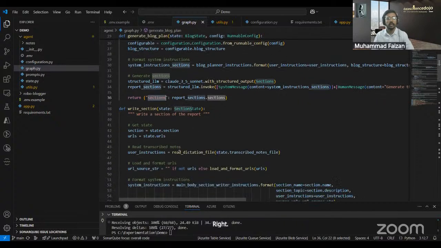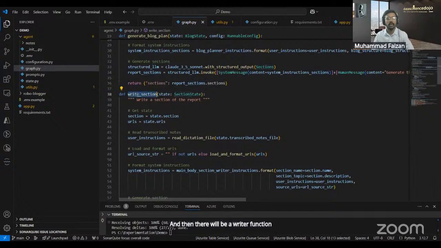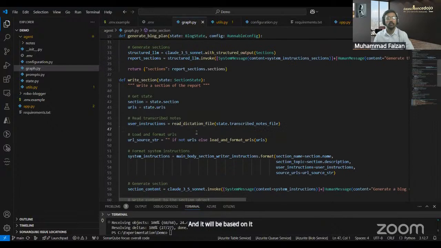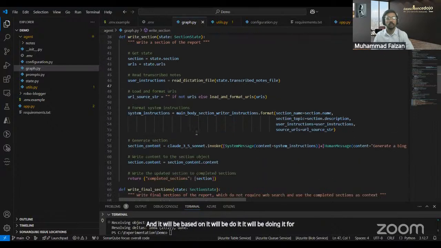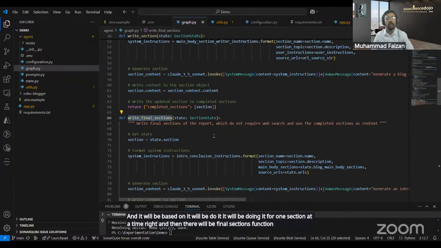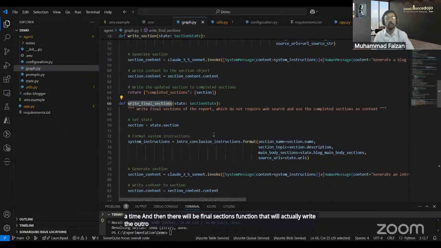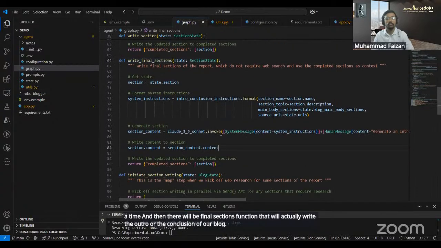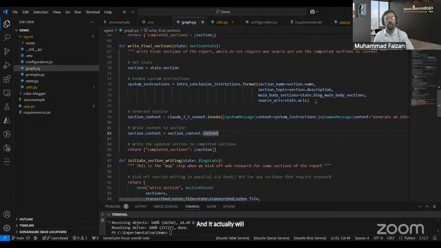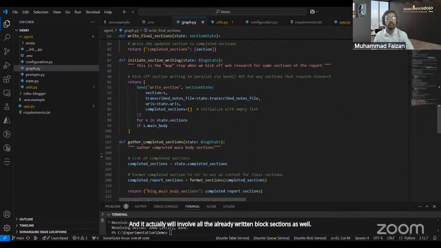And then there will be a writer function that will be writing the blog one by one, section by section, doing it for one section at a time, right? And then there will be a final sections function that will actually write the outro or the conclusion of our blog. And it will involve all the block sections that we have previously written.